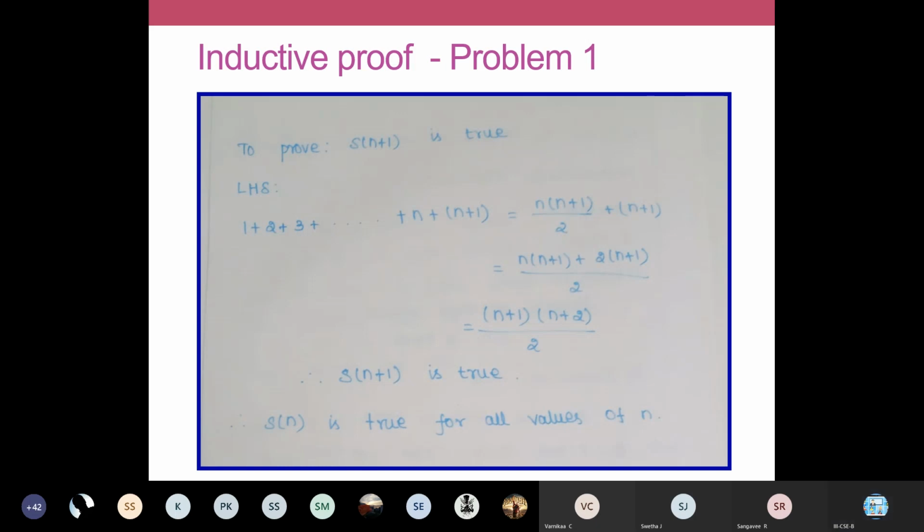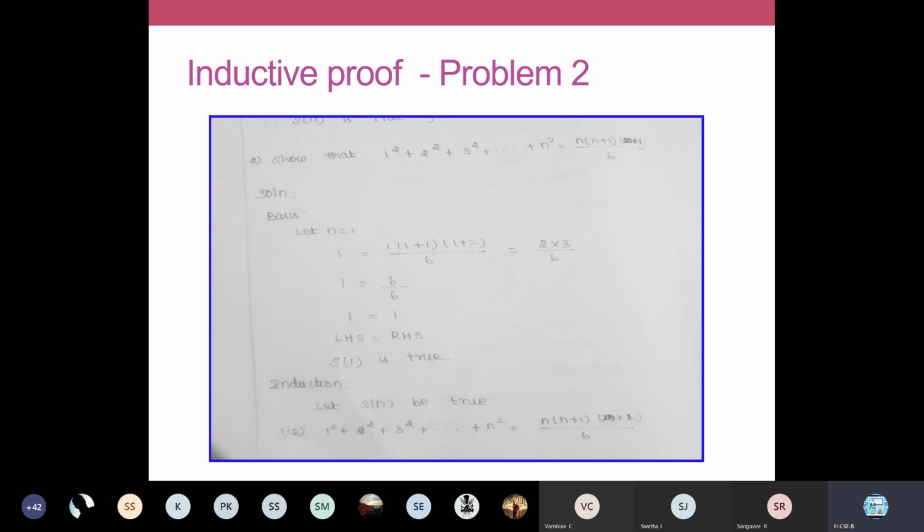The only thing is you have to assume that S of n is true, and then you have to prove that S of n plus 1 is true. Take the next term also and apply your assumption, and do this derivation. When you are applying this derivation, sometimes you will be identifying factors, or sometimes you don't have any powers raised to powers. Based on the expression evaluation, it should be correct to derive this. I'll give you some more examples. So take this problem.